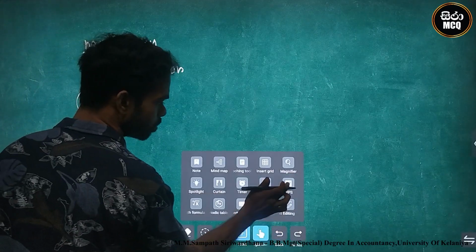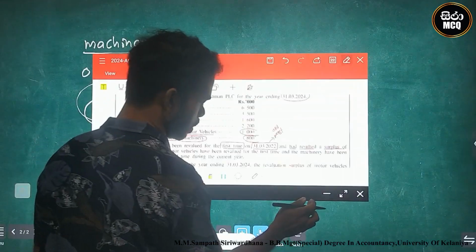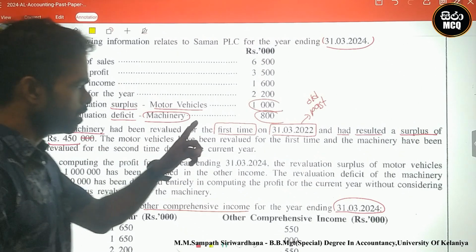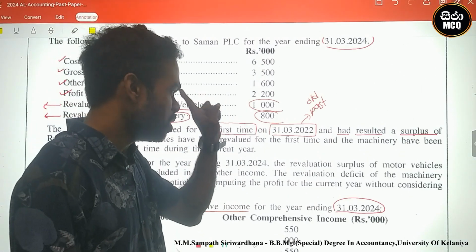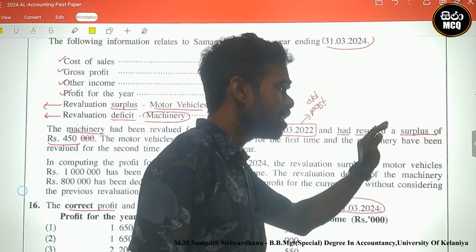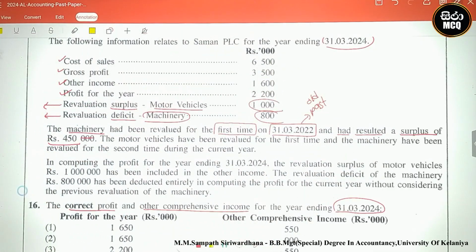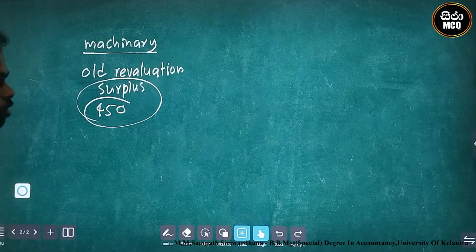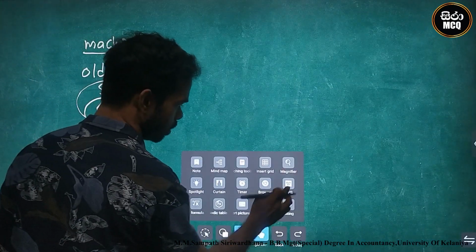Okay, look here, all revaluation surplus. First time 31st March 2022, there is an old situation, which resulted in a surplus of 450. I note it. Okay, this is the machinery old revaluation surplus 450. Look here. Next one.